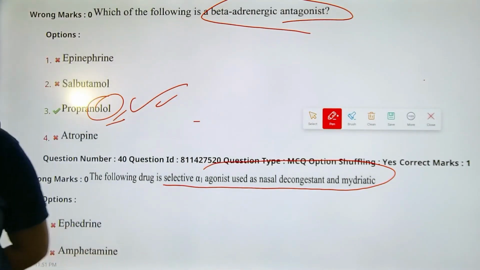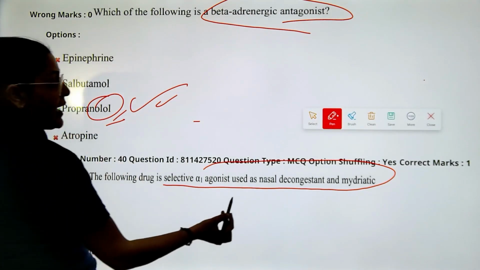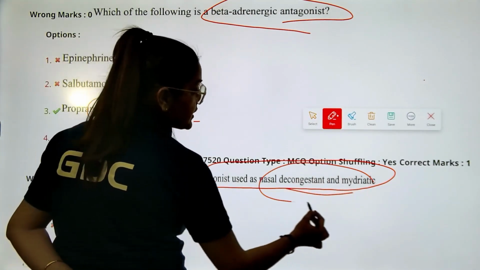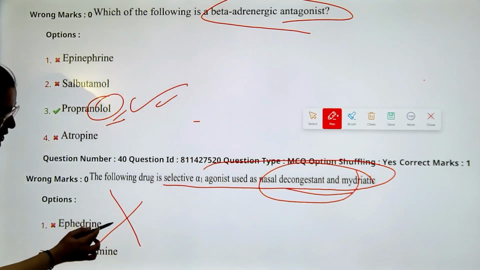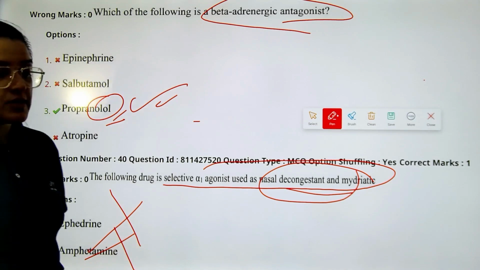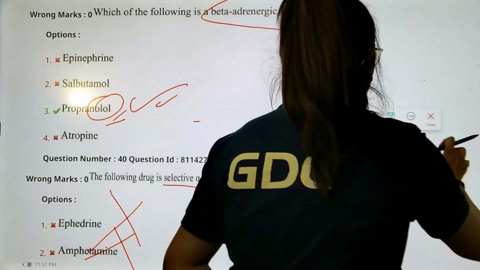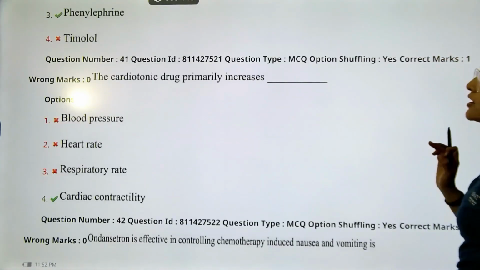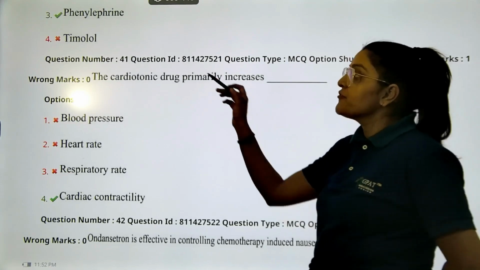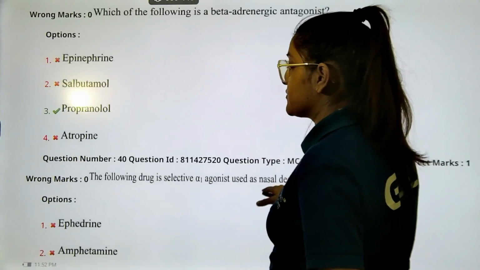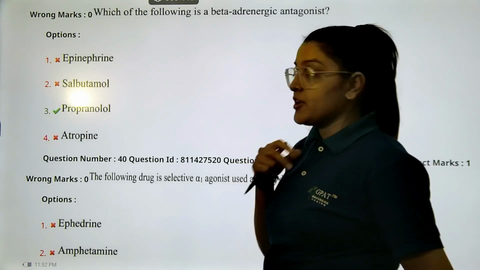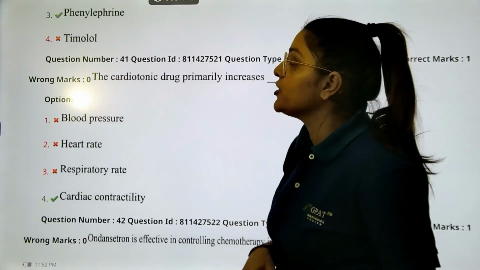So you spot that decongestant as well as mydriatic. In that combination, never ephedrine is used, neither amphetamine, but your phenylephrine is used. So the correct answer will be your phenylephrine, and your wrong answers correspond to ephedrine, amphetamine, and timolol.